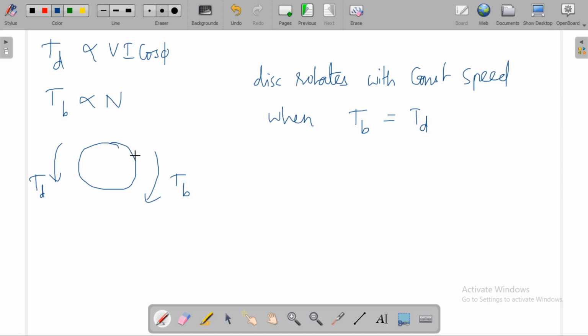That is the steady state of the disc; at steady state both are equal.